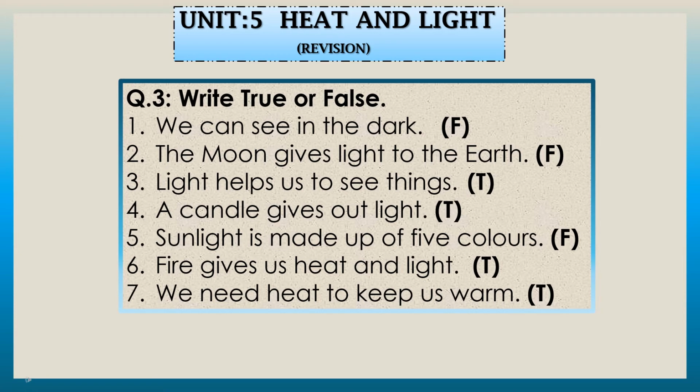Sentence 2 is the moon gives light to the earth. Does the moon have light? No, the sun is the main source of heat and light to the earth and for the moon also, because the moon reflects the sun's light. So it is an incorrect sentence. You have to write F, false.